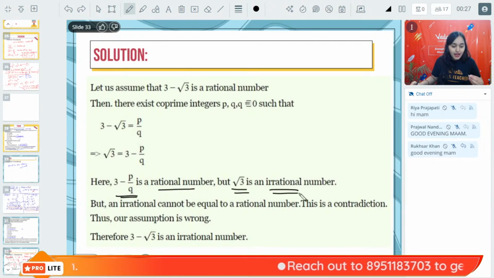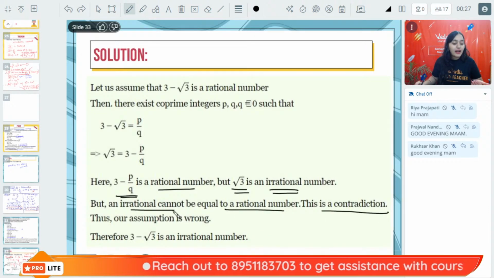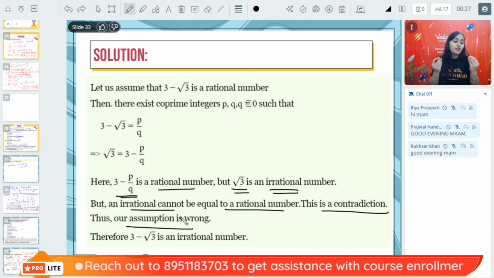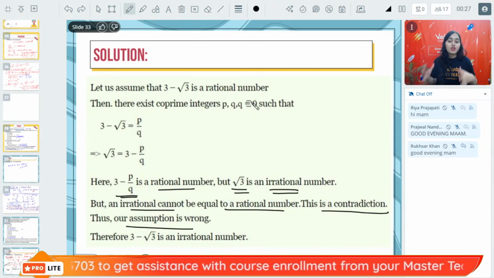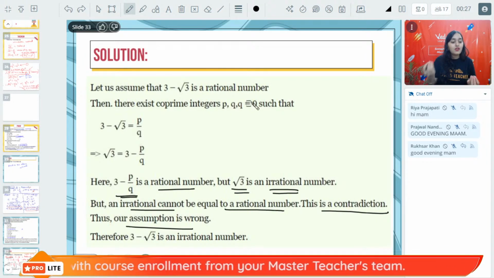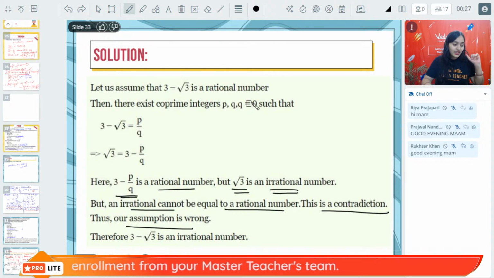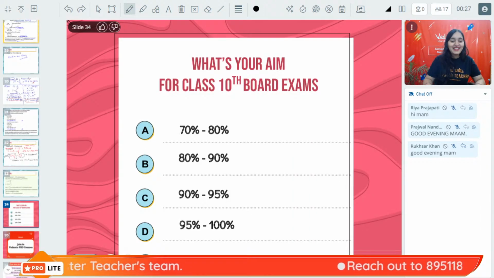Root 3 is irrational. Irrational cannot be equal to rational. This is contradiction. Our assumption is wrong. Short answer over here. Our assumption is wrong because irrational cannot be equal to rational. Done. This is simpler than the first question. Yes, Michelle, absolutely right. It is much simpler than that.